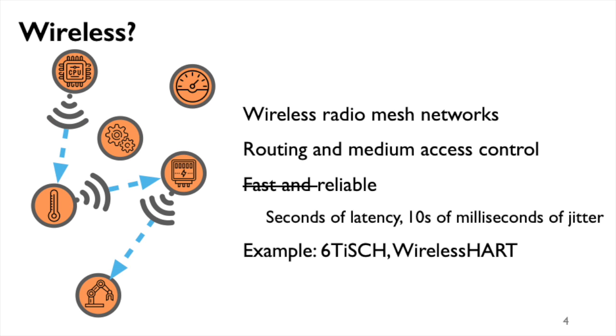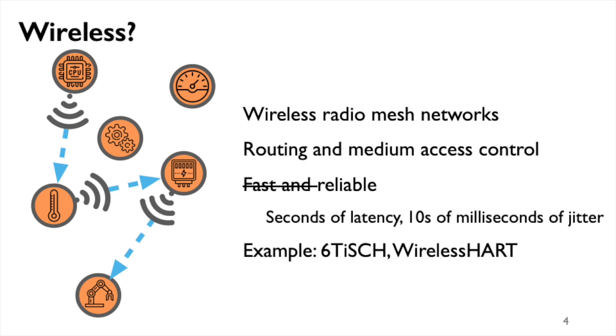And that is of course where the promise of the wireless Internet of Things comes in. If we can somehow get rid of these cables by replacing them with wireless connections, we can do a lot more fine-grained embedded sensing and actuation at a much lower cost. In this context, industrial bus networks are typically replaced by wireless radio mesh networks. The way they work is shown here on the slide as well. We've got a bunch of nodes, each of them equipped with a reasonably short-range radio. If a node A and a node B then want to talk to each other, intermediate nodes will in general assist by receiving, storing, and eventually forwarding the message along a routing path.